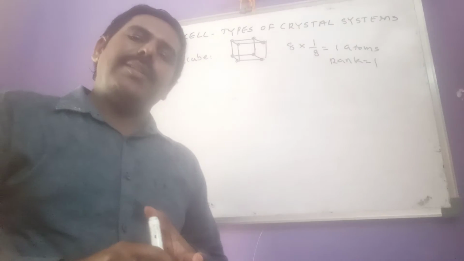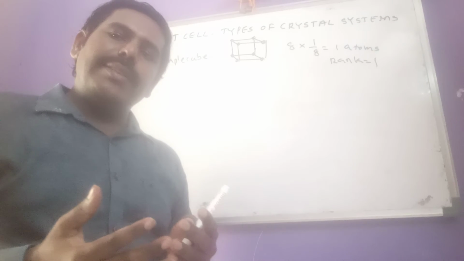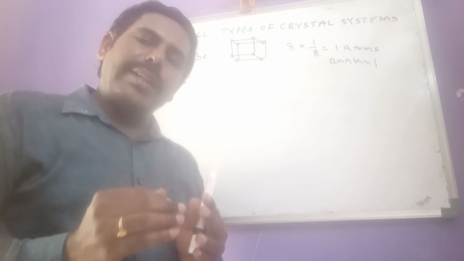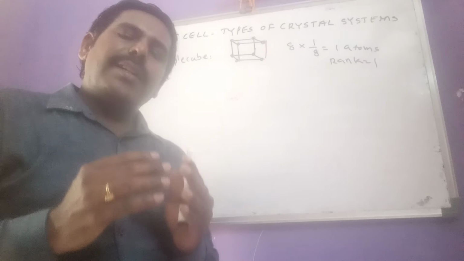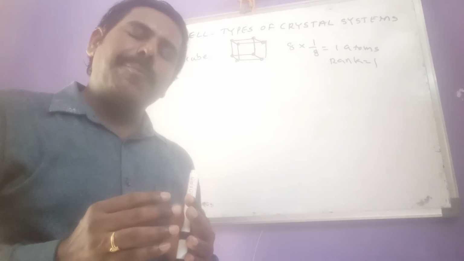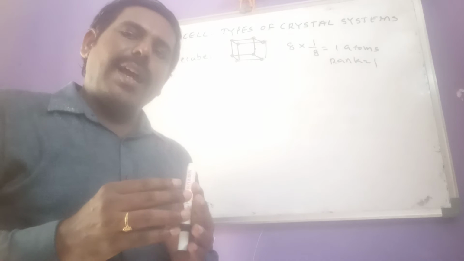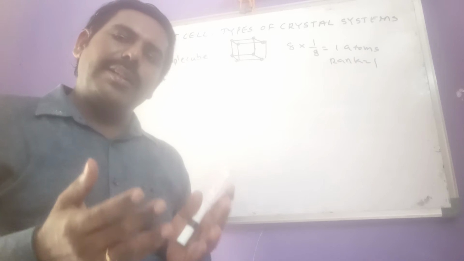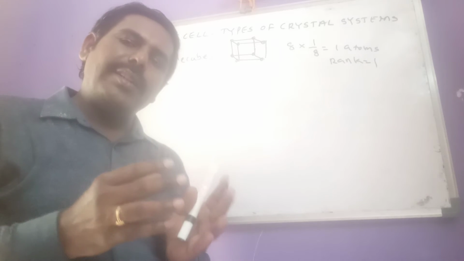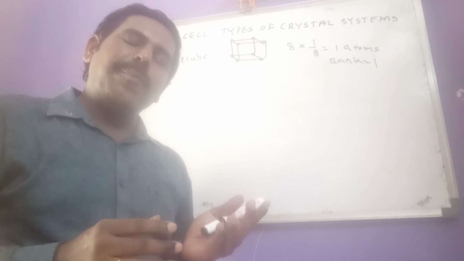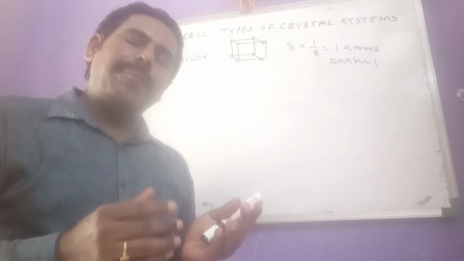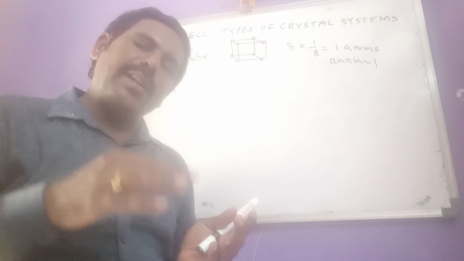Next come to centered unit cells. What are centered unit cells? In centered unit cells, constituent particles are present at the 8 corners and at positions other than the corners also. Along with the corners, constituent particles are present at positions other than corners.